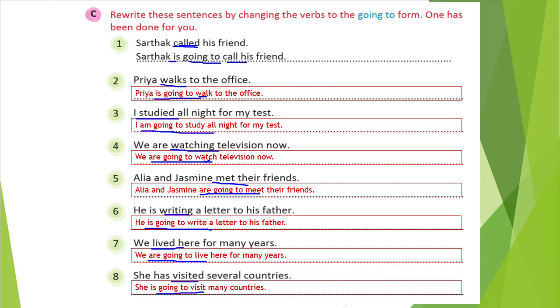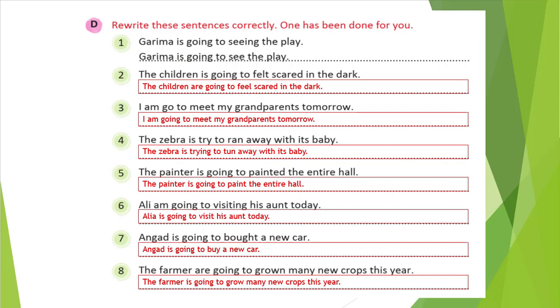I hope you understood this exercise. Shall we go further? Yes. Let's see our exercise D. What we just need to do here, that rewrite the sentence correctly. See, Garima is going to seeing the play. So here the sentence is given wrongly. What do we need to do? We need to write it correct. So what is wrong here? See, is going to, that is fine, but the verb should be in a base form. So here seeing, that is not a base form. So we'll write in the place of seeing simply see. Garima is going to see the play.